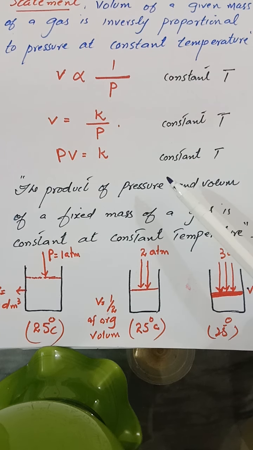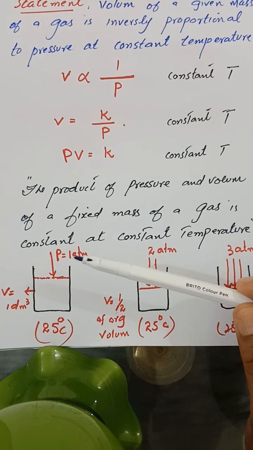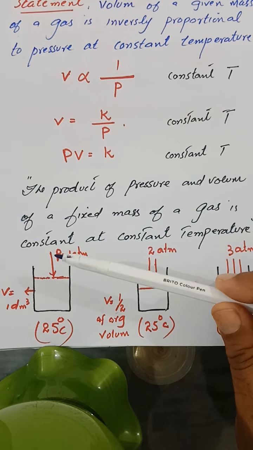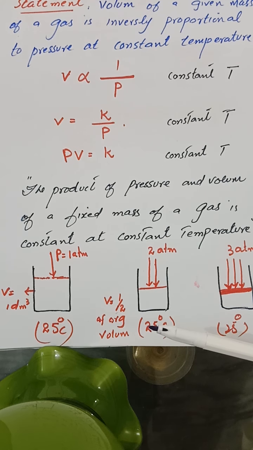Let me prove it through a very simple experiment. A certain mass of a gas is enclosed in the cylinder at a particular temperature. Let's say the pressure of the gas is P1, represented by a weight shown as an arrow. The volume of the gas is 1 decimeter cube. At the same temperature, when the pressure is doubled by doubling the weight over the piston, then the volume remains half.